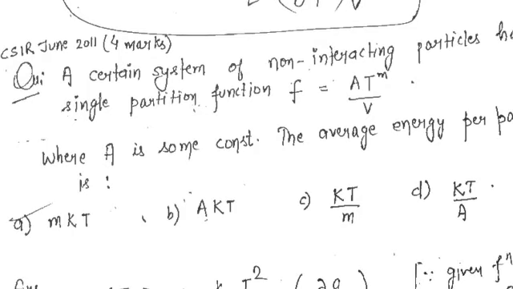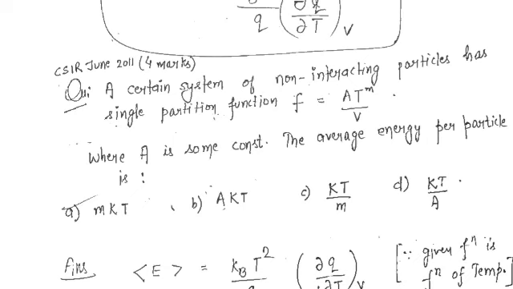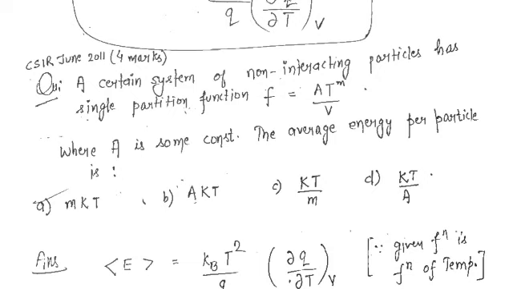Okay, so now the question came, and this is the question of CSIR June 2011, a 4 marks question. The question says a certain system of non-interacting particles has single partition function. This is the Q value, the partition function given to us. And look, it is in terms of temperature.